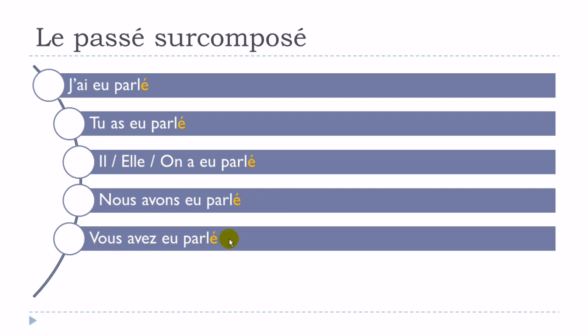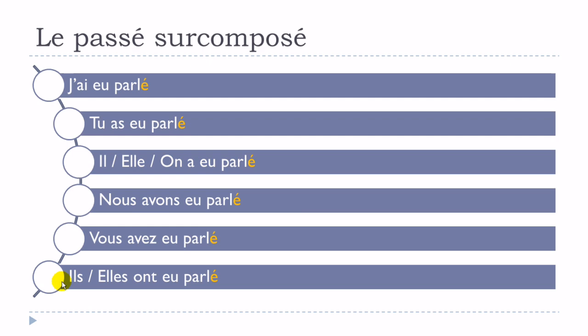Vous avez eu parlé. Ils ont eu parlé. Elles ont eu parlé. Okay? And you can see that as we are constructing this passé surcomposé form with avoir, in all the cases, we will keep this accent aigu here, so we don't put any mark for the feminine or for the plural. It will be all the time é here.